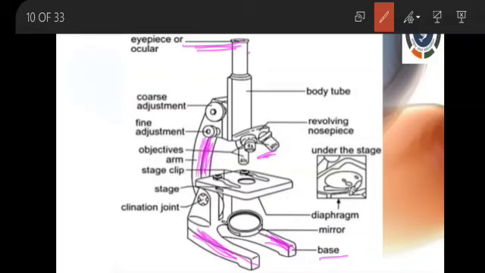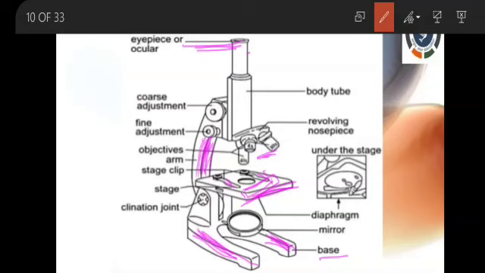Okay, and another one is the mechanical stage. The third part of the mechanical part is the mechanical stage. What is the work of this mechanical stage? It has 2 clips. Here you can notice 2 clips. With the help of these clips, we can hold the slide here. So the stage helps to hold the slide.